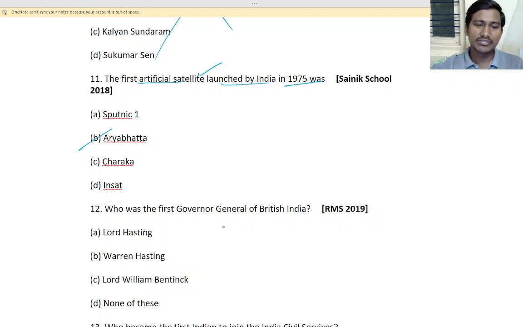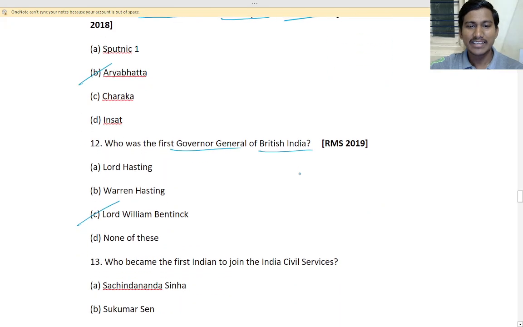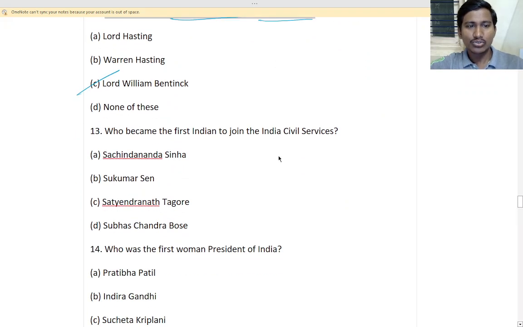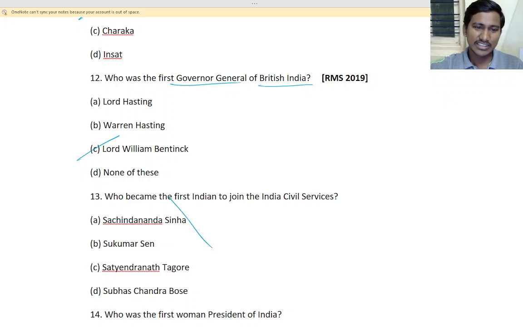Who was the first Governor General of British India? Sir, none of this. No, Lord William Bentinck, right? Yes. Lord William Bentinck, first Governor General of India. Okay, British India. So next question, who became the first Indian to join Indian Civil Service? We don't need this.